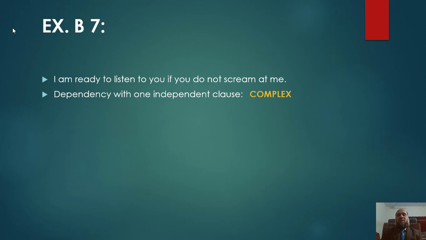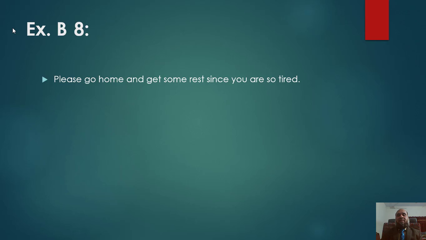I'm ready to listen to you if you do not scream at me. There are two clauses in the given sentence. Again, check whether there is dependency or not in the given sentence. Yes, you are making good and correct guesses. There is dependency of the clause if you do not scream at me with one independent clause, I am ready to listen to you. So this sentence is a complex one. Now we go to sentence number 8.